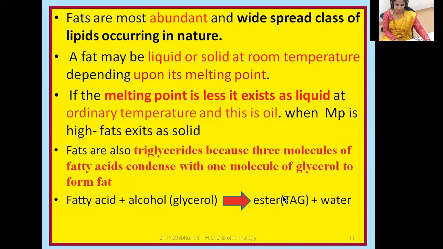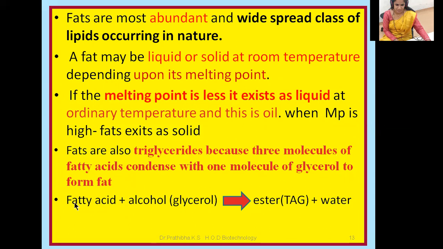This is called so because 3 molecules of fatty acids condense with 1 molecule of glycerol to form fat, with the release of 3 water molecules. That's why it's known as triglycerides.